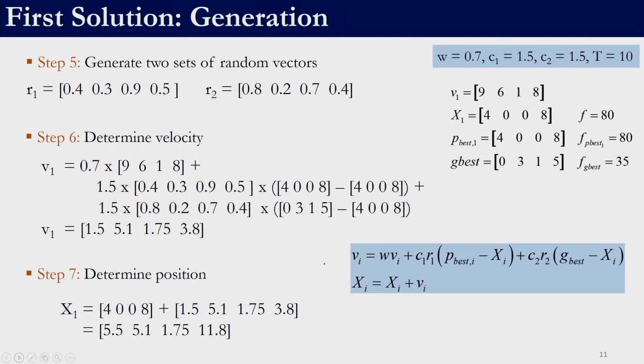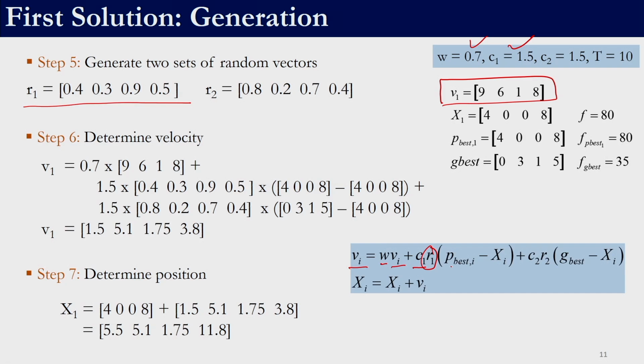So, we are now in the first iteration, the first solution in the first iteration. We need to find out its updated velocity. The updated velocity Vi is going to be W, which we have fixed at 0.7, into Vi. Vi we already have generated randomly, so that is 9618. C1 is a user defined constant, we have taken it as 1.5. R1 let us take to be 0.4, 0.3, 0.9 and 0.5.